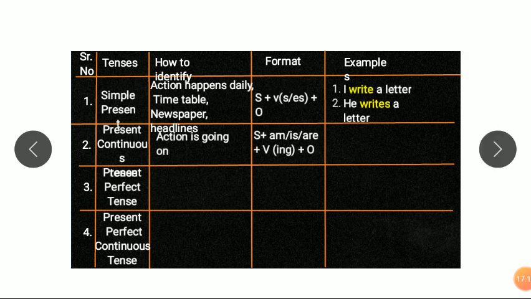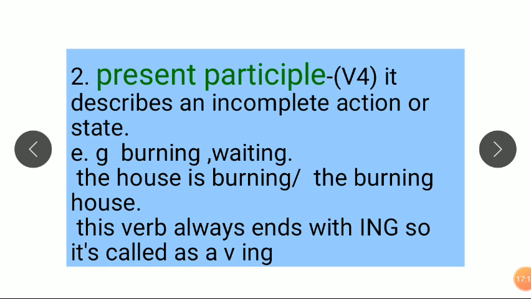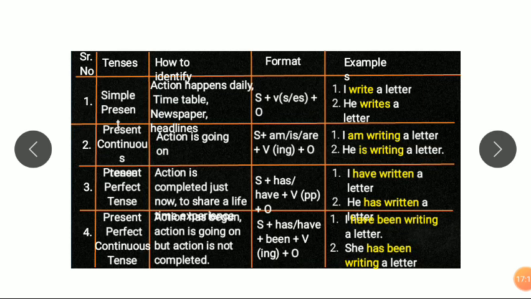Now next, in this picture you can see the tense form. In the tense form, written comes as a past participle in a sentence. We use this past participle in all perfect tense forms: present, past and future. I have written a letter. The activity of writing a letter is finished. That's why we use this sentence here.